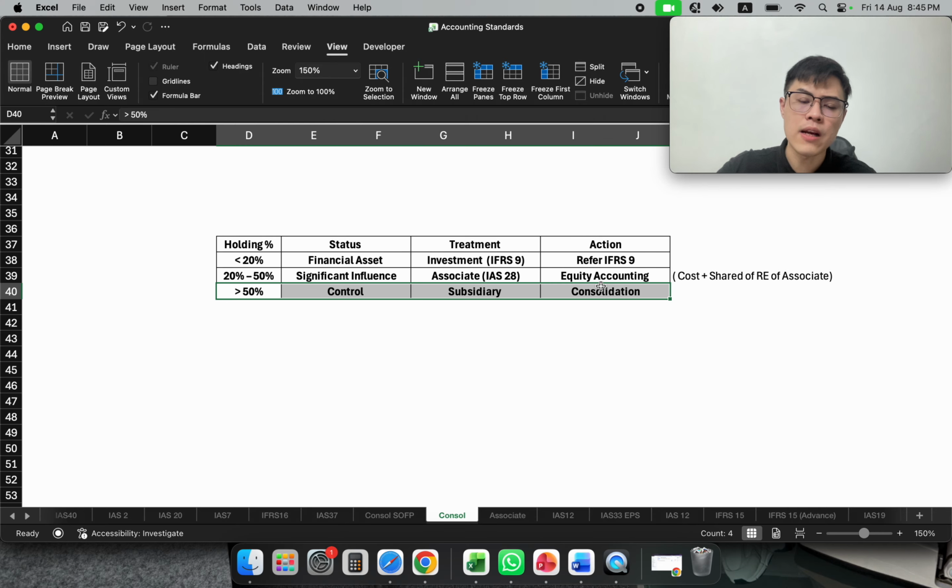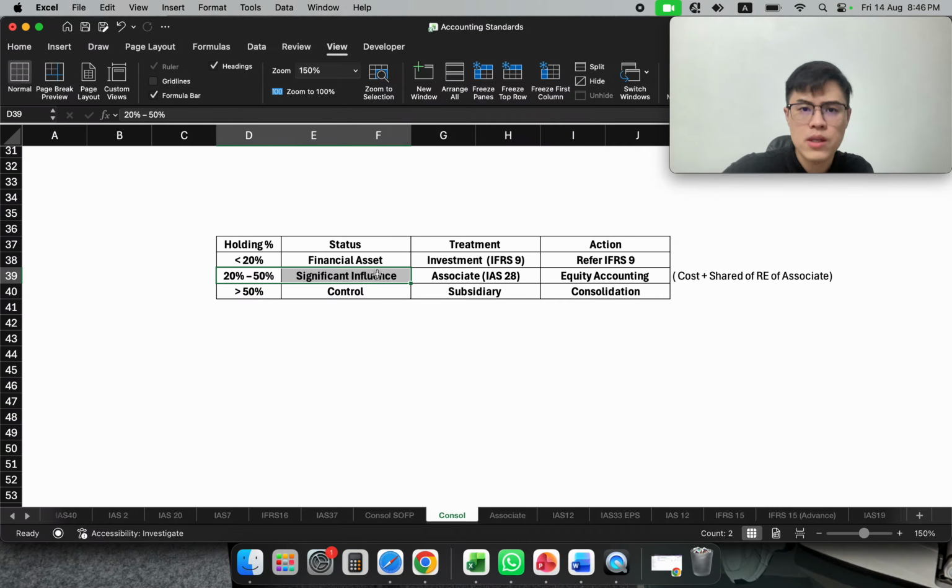According to IFRS, there could be some situations whereby your holding is less than 50%, meaning you are under significant influence, but you have a special arrangement, a so-called shareholder arrangement, giving you the direct ability to participate in the activities of the investee.